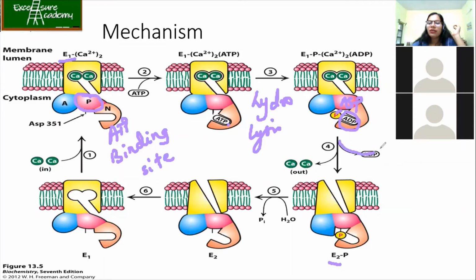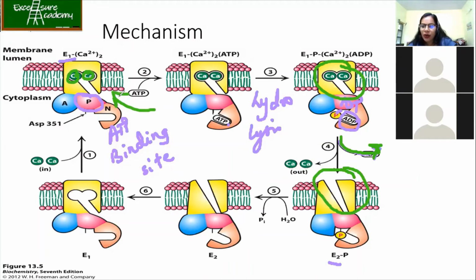Okay, so now the ADP has been removed. Now see the structure here also. It was calcium bound here. Once the ADP was removed, that causes a conformational change. Can you see the conformational change? Initially it was open from this side, from the cytosolic side. Now, once the ADP was formed and there was a conformational change during its release, you can see that the calcium was taken out.